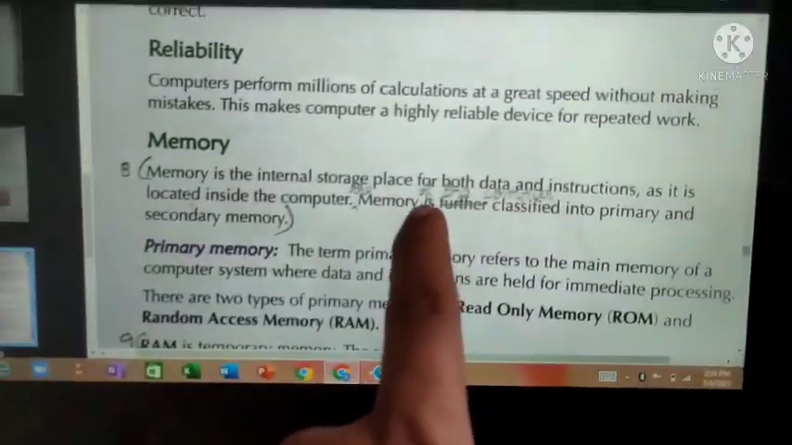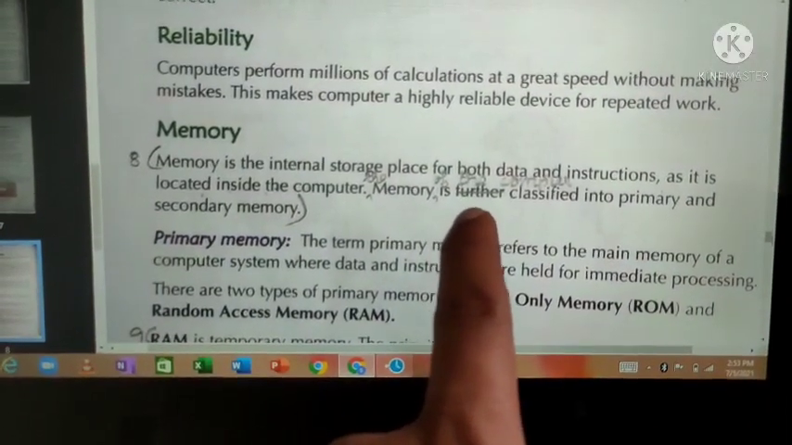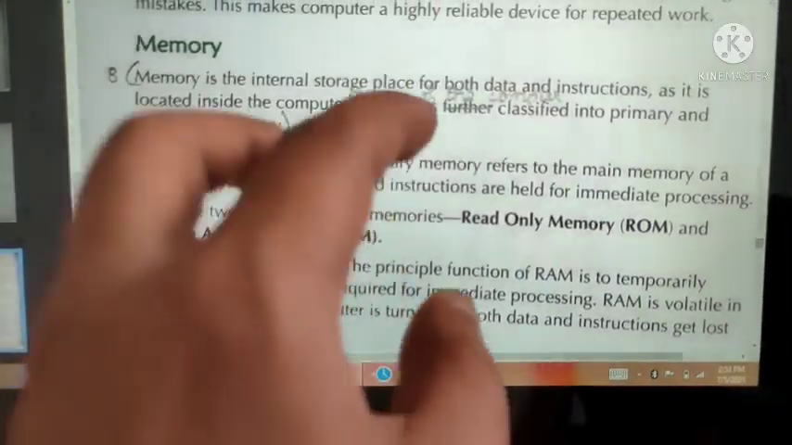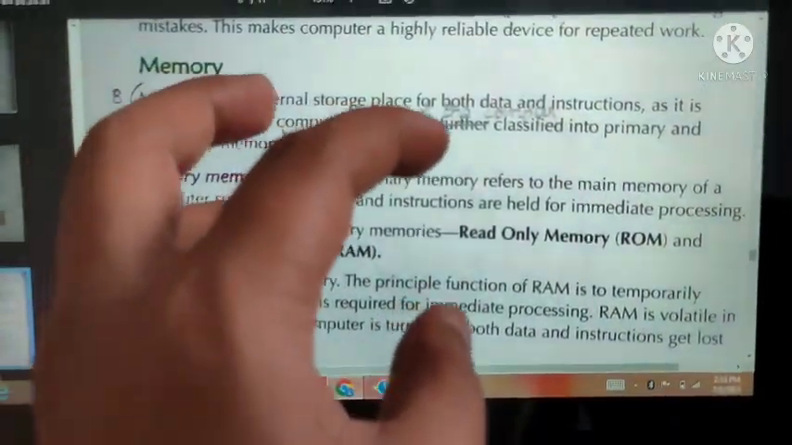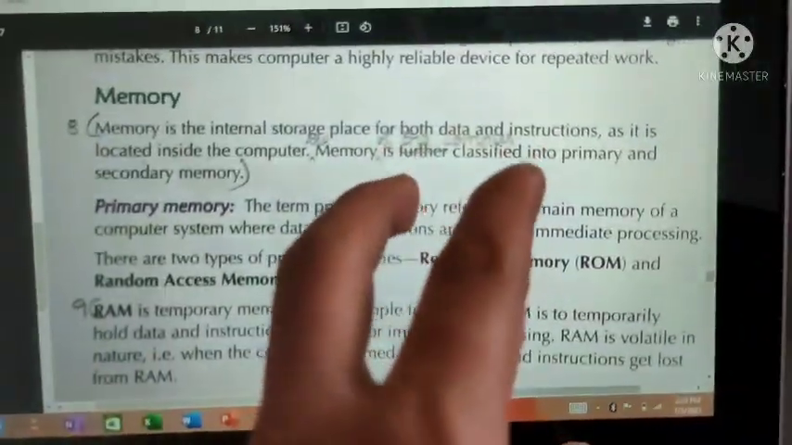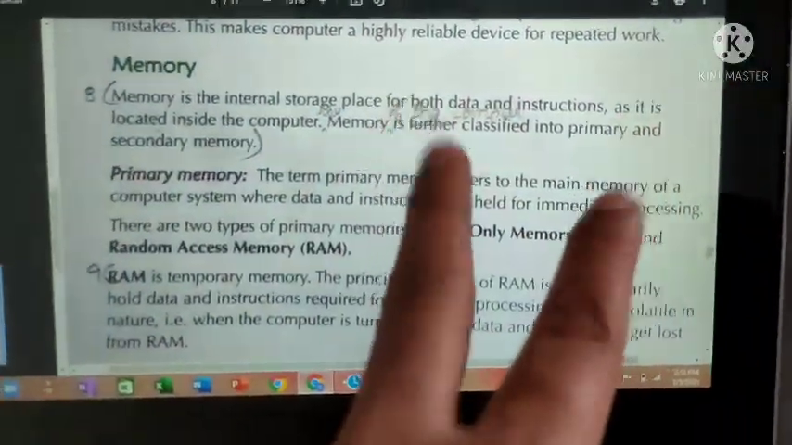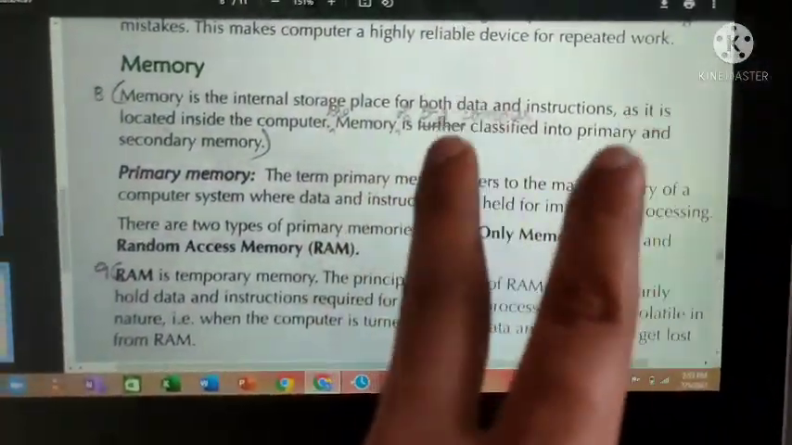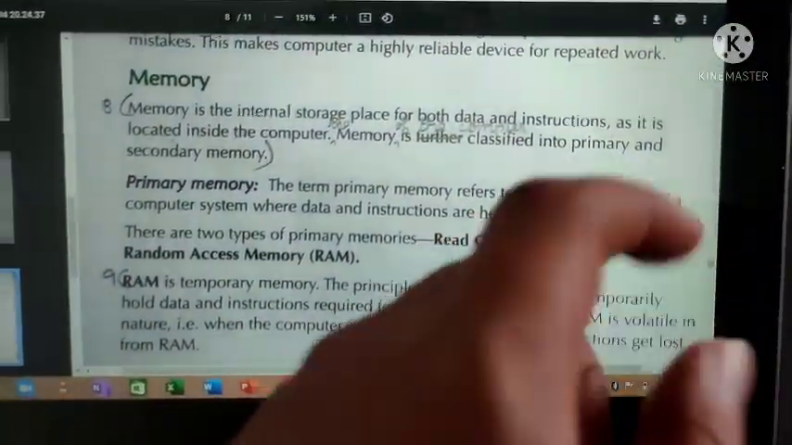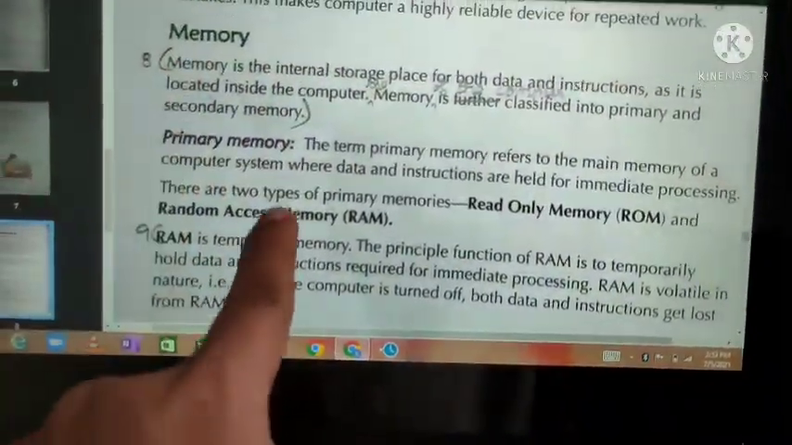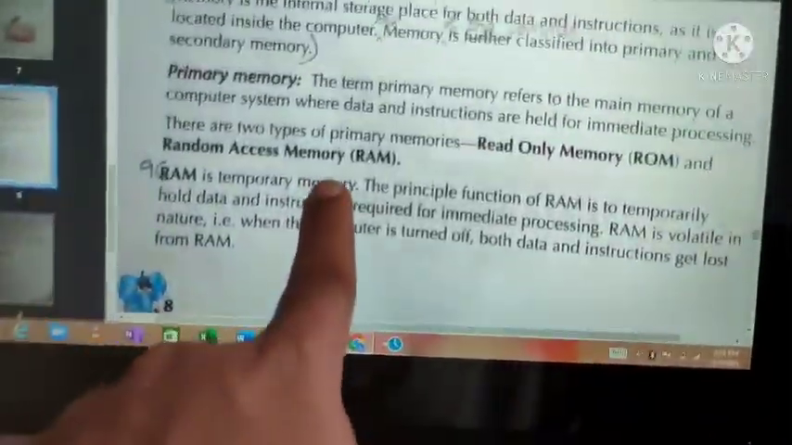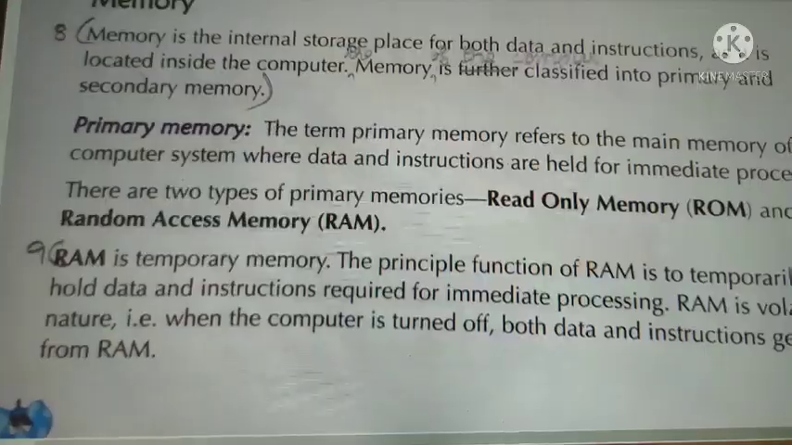Memory is further classified into primary and secondary. We know memory is the main thing in a computer; there only data are stored. But that memory is divided into two types, and this you should know. Those are primary memory and secondary memory. That's what we are going to see now. By seeing this, we'll wind up the class.